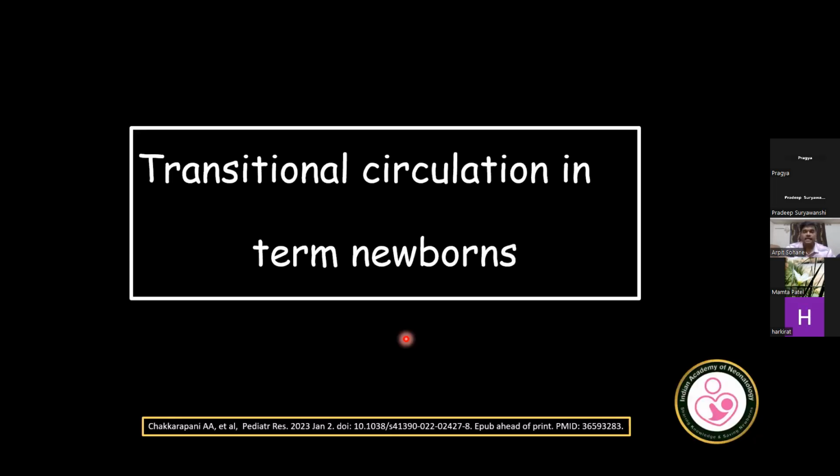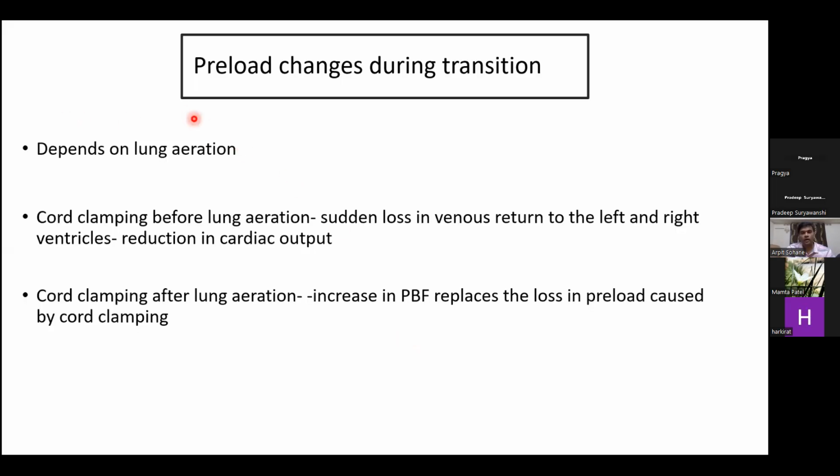Now, let us quickly see some transitional circulation changes in the term and preterm neonates, which will essentially be the crux of what we have discussed. In a term neonate, if the cord clamping is done before lung aeration, there is a sudden loss in the venous return to the left and right ventricles, which causes a reduction in the cardiac output. And if the clamping is delayed, the increase in pulmonary blood flow replaces the loss of preload by cord clamping.